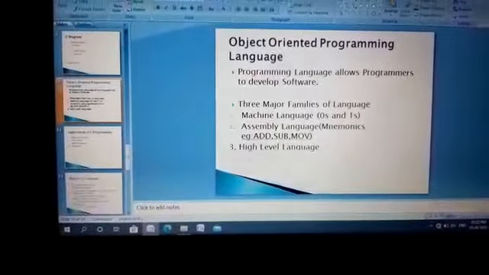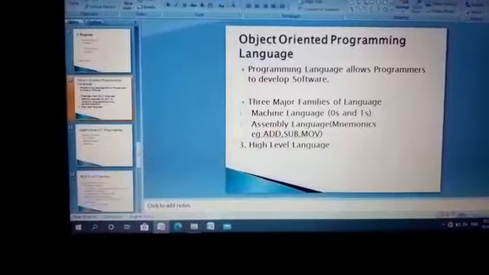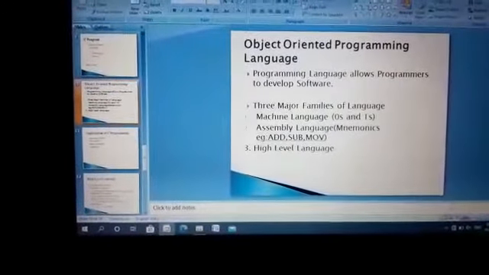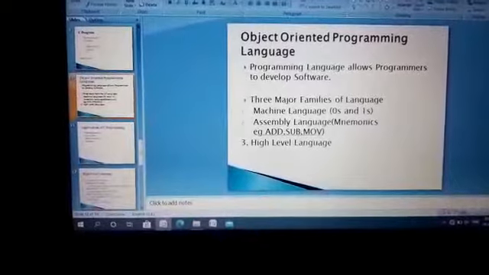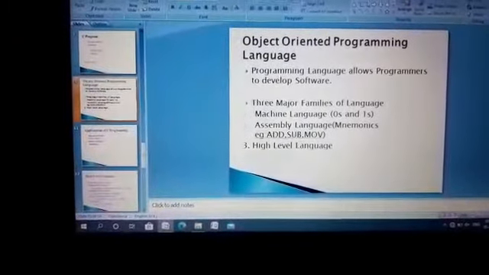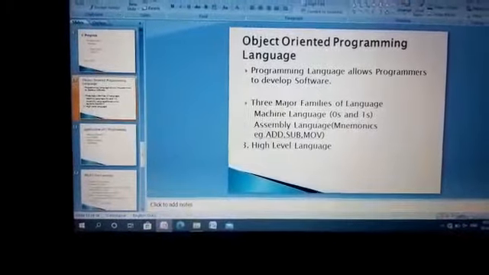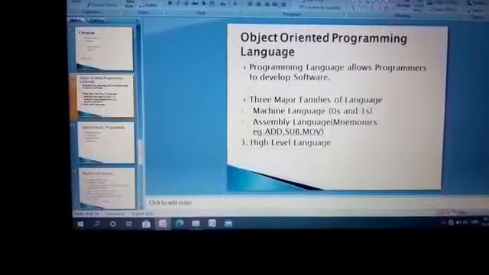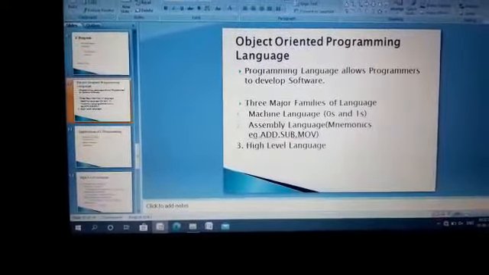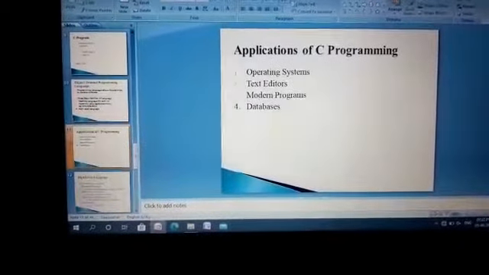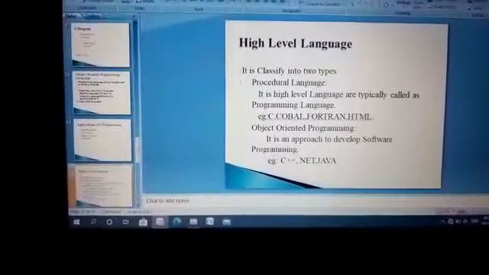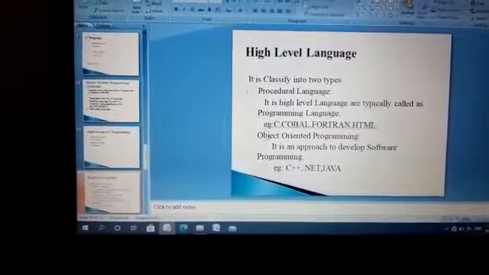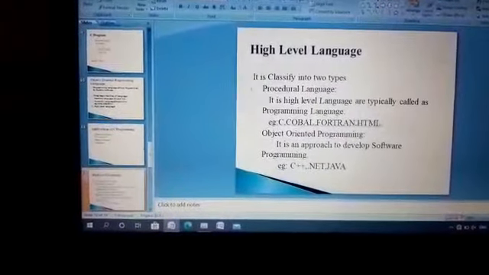Next we are going to enter object oriented programming language. A programming language allows programmers to develop software. There are three major families of languages. The first one is machine language, that is zeros and ones. Zeros and ones are binary values. The second one is assembly language, that is mnemonics, for example add, sub and move. The third one is high level language. Next, what is high level language? High level language is classified into two types. The first one is procedural language. The second one is object oriented programming language.